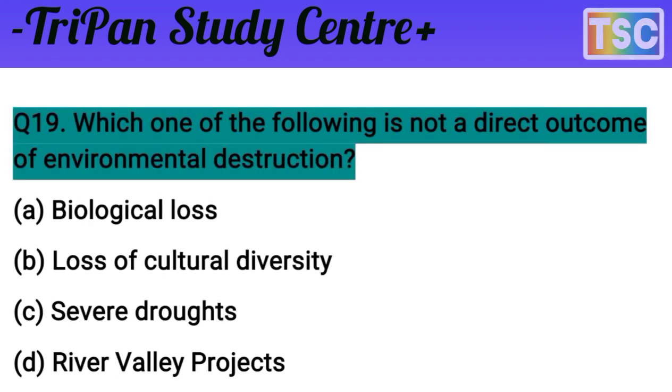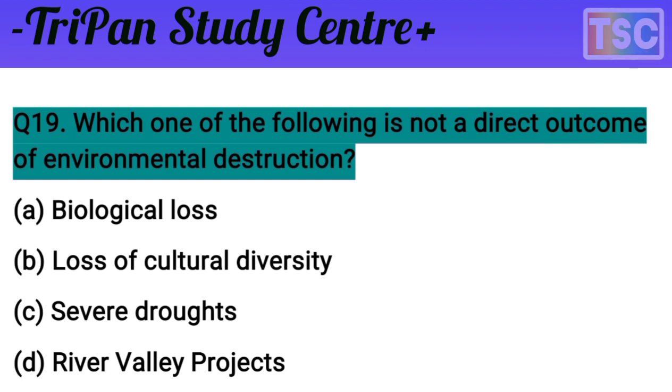The next question that has arrived is important. The question here: which one of the following is not a direct outcome of environmental degradation? You know that question. You understand? The question is clear here. A is biological loss, B is loss of cultural diversity, C is reserve draft, and D is a river valley project. That option is given here, and I give you a few seconds to test your knowledge first of all.